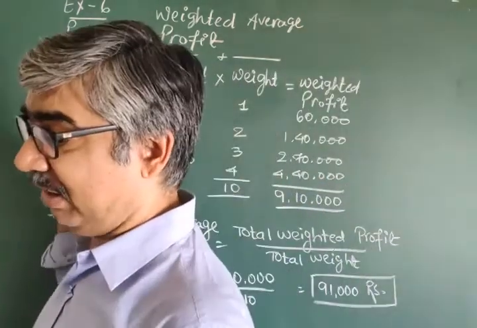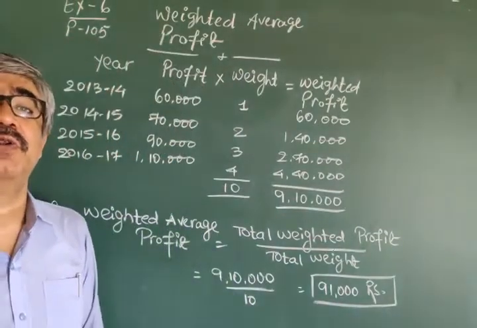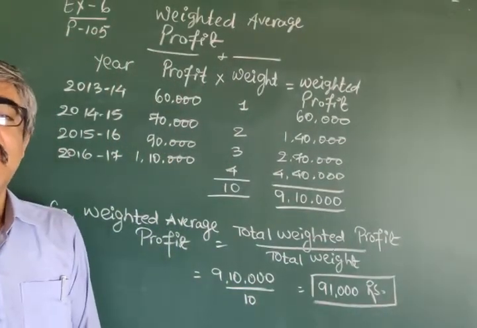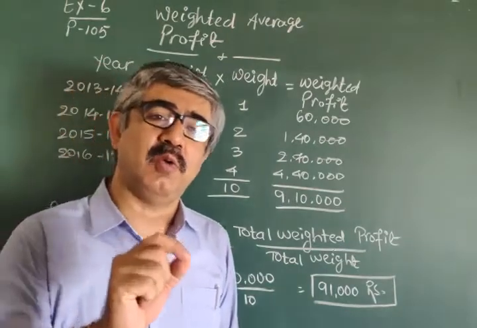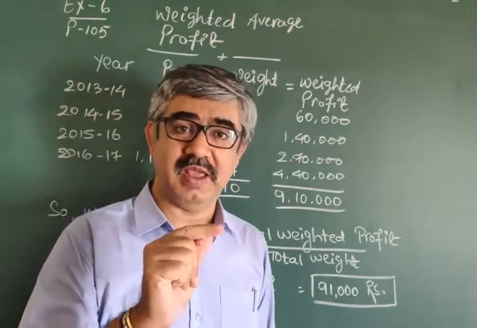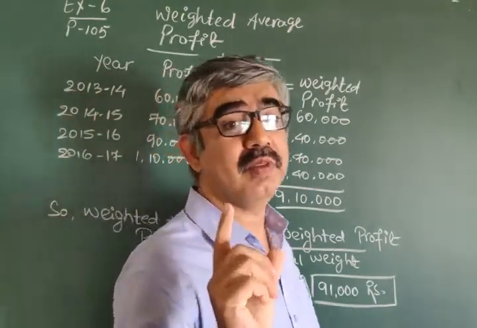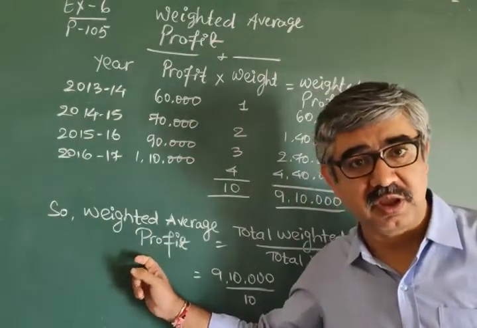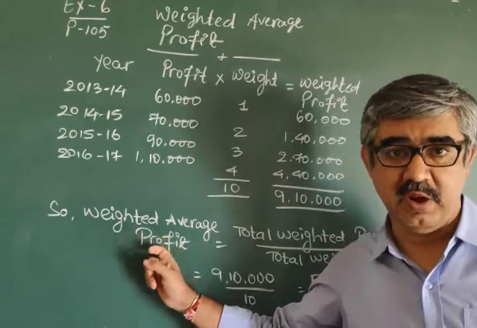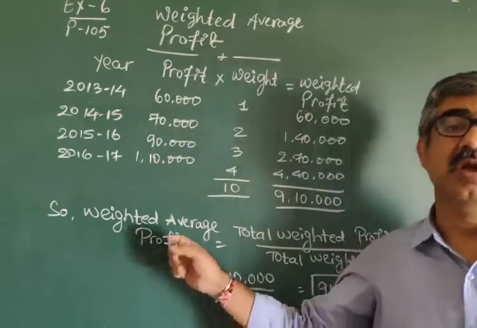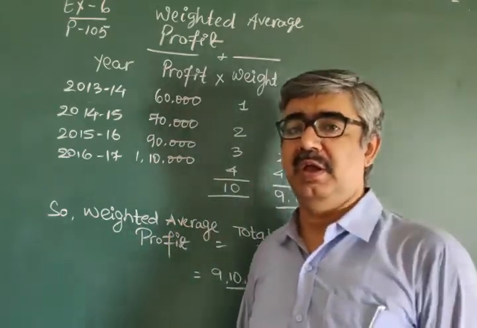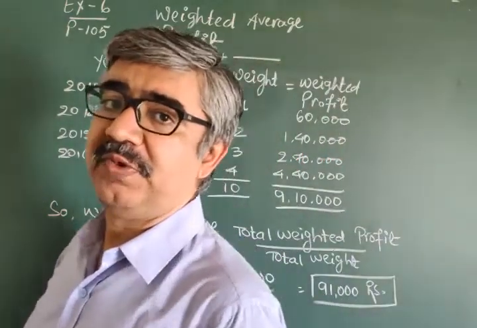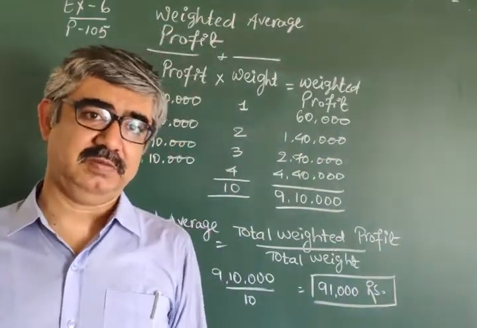Yeah, in weightage average, what is the formula of goodwill? Goodwill equals weightage average profit multiplied with number of years purchase.